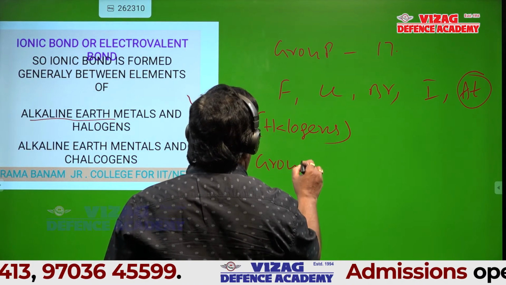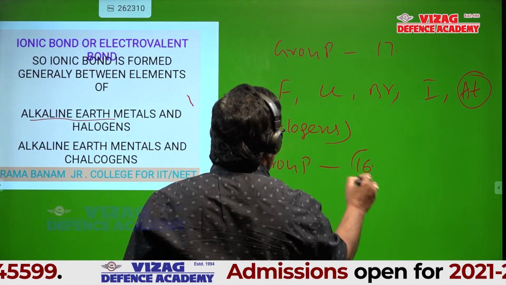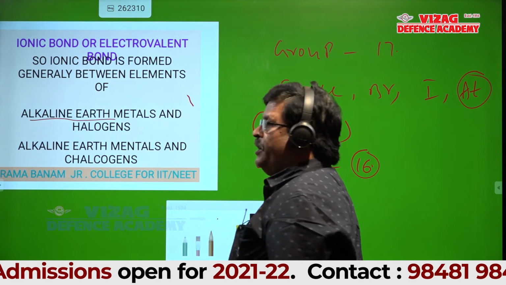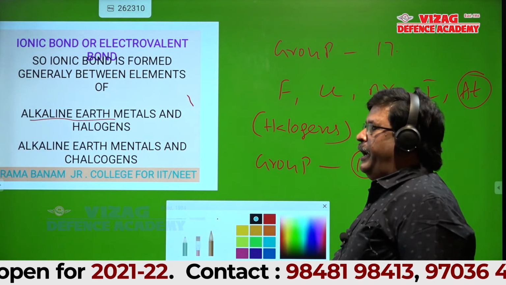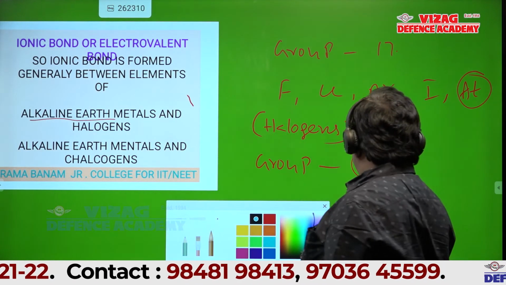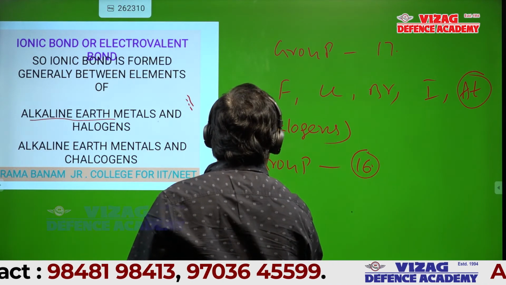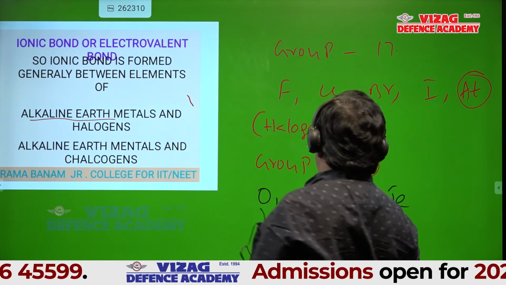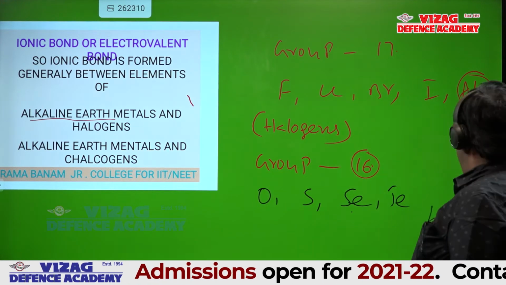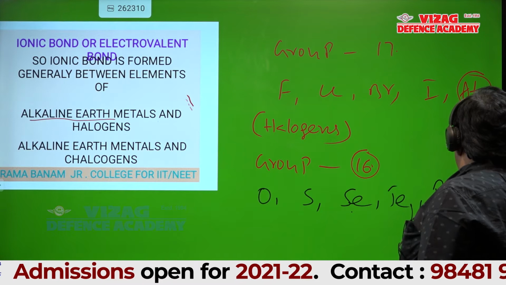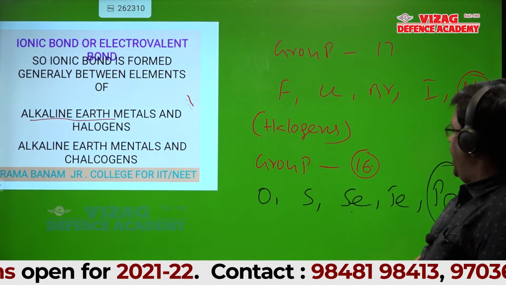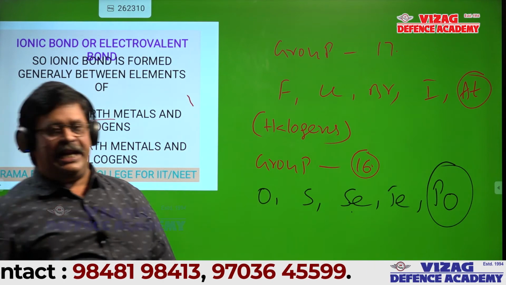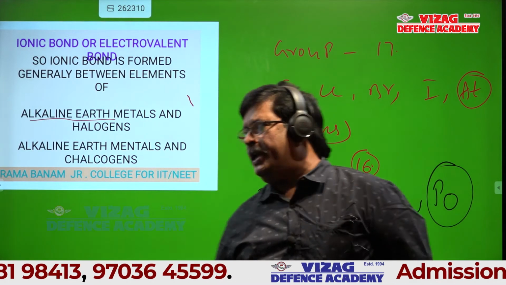Can anyone tell the group 16 elements? Oxygen, sulfur, selenium, tellurium, polonium. Polonium is radioactive. So, oxygen, sulfur, selenium, tellurium, polonium.